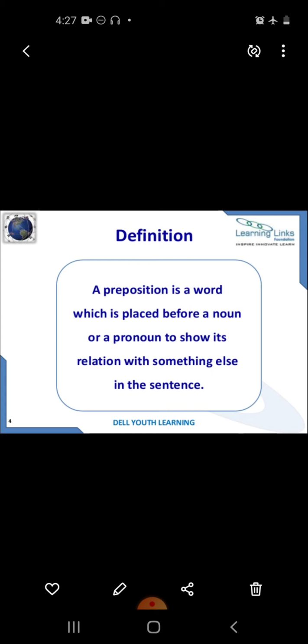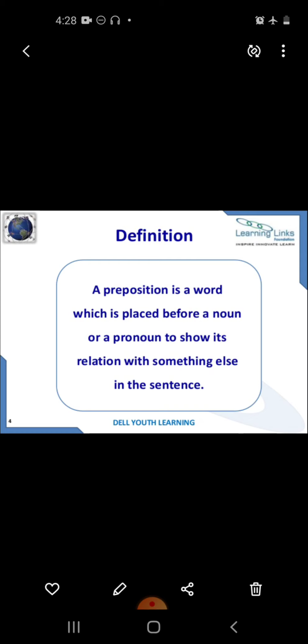Guys, there are three kinds of prepositions: simple prepositions, compound prepositions, and phrase prepositions. Simple prepositions are mostly of a single syllable. For example, we can say at, by, for, from, in, etc. Compound prepositions are formed by placing a or be before a noun, adjective, or an adverb.